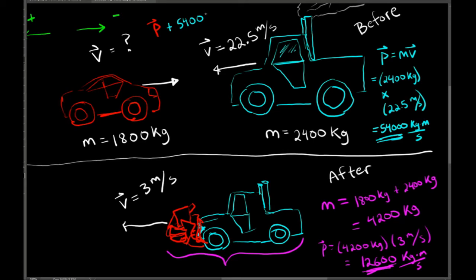So I can basically write this as an equation, and if I subtract 54,000 kilogram meters per second from each side. Alright, this workspace is getting a little bit crowded, so let me clean this up a little bit.